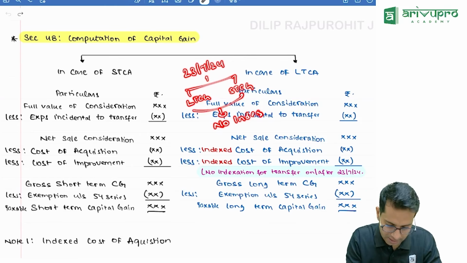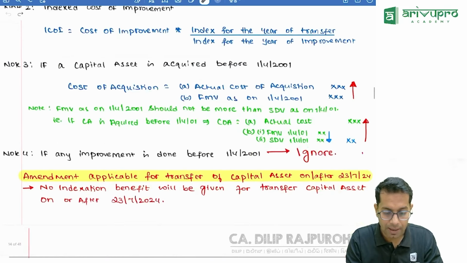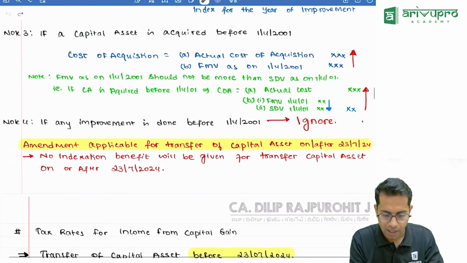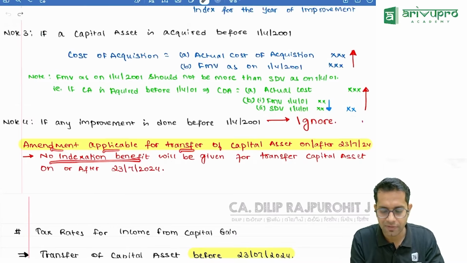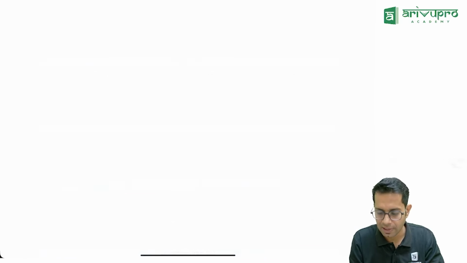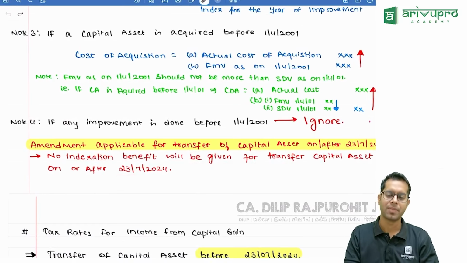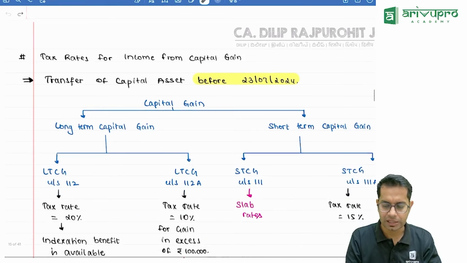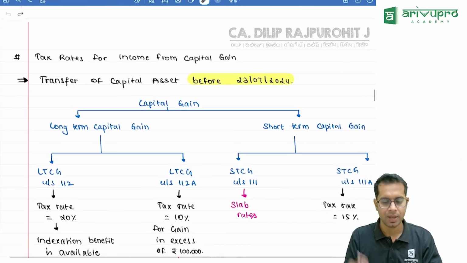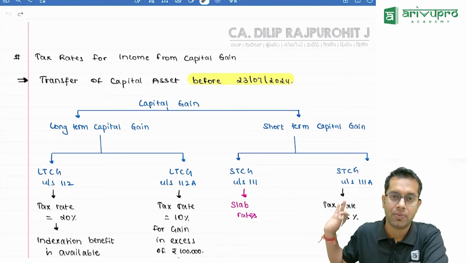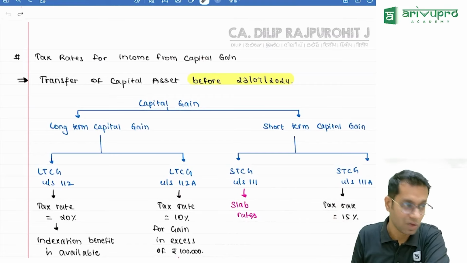The amendment applicable is that no indexation benefit will be given for transfer of capital asset on or after 23rd July. Now, this point which I have told will change for one person. That is not for computation of capital gain.